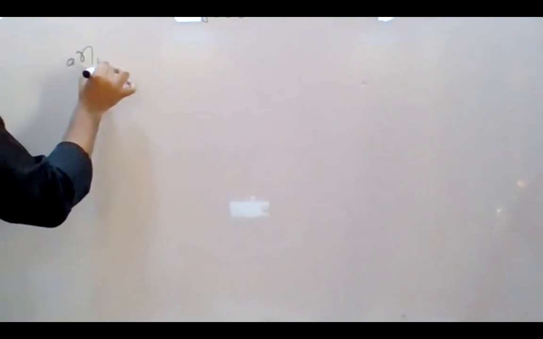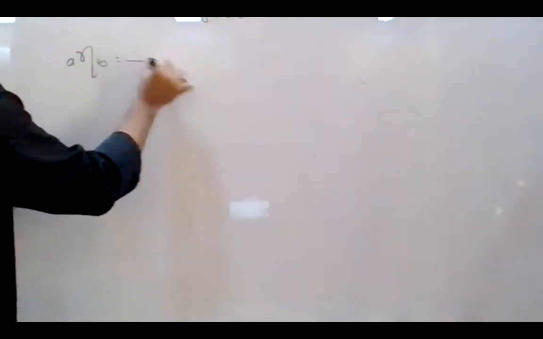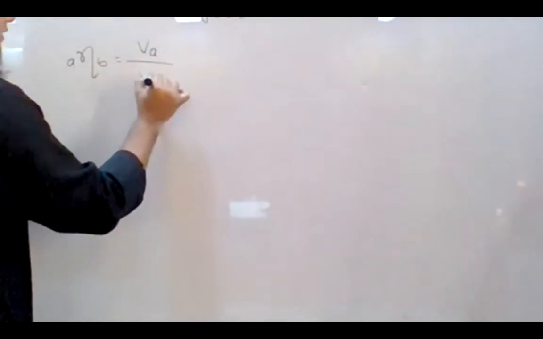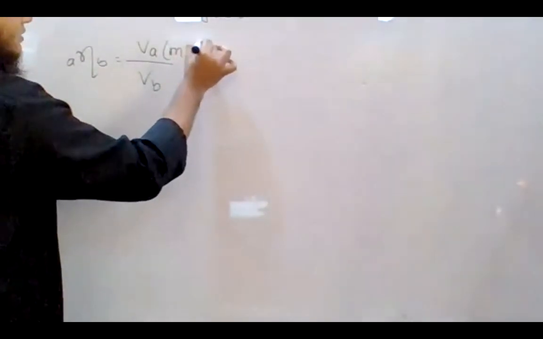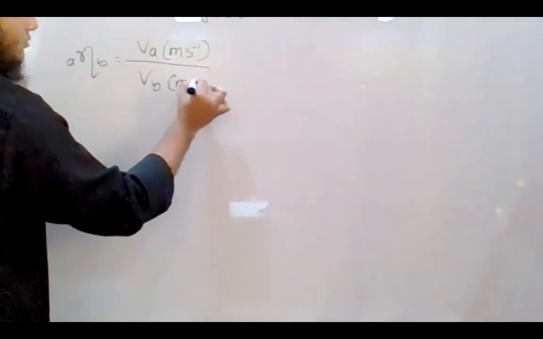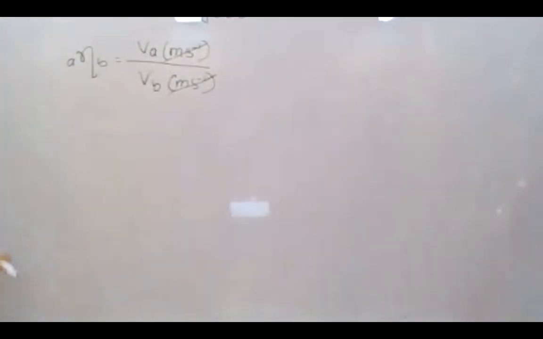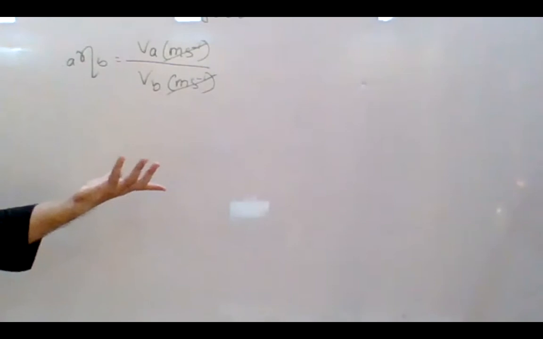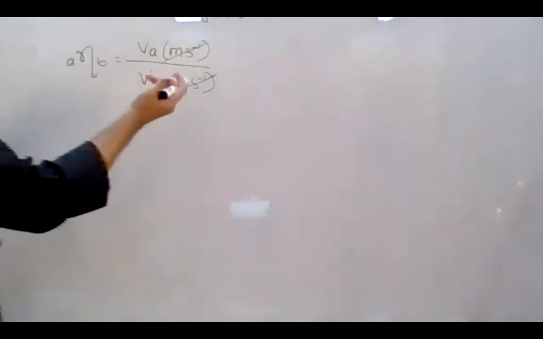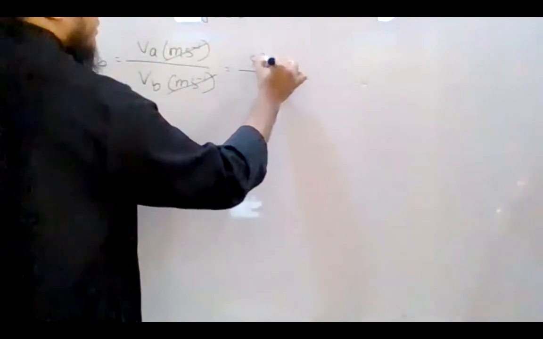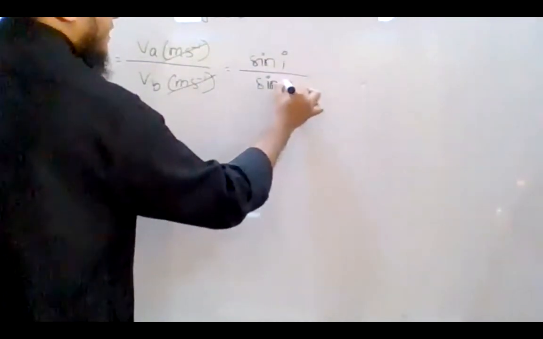Because it is a ratio of two similar quantities. If you see eta, let us say A eta B, this is equal to velocity in medium A divided by velocity in medium B. So what is the unit of velocity? It is meter per second. So meter per second gets cancelled. There is no unit of this one. And then again I can say this is equal to sine I divided by sine R.